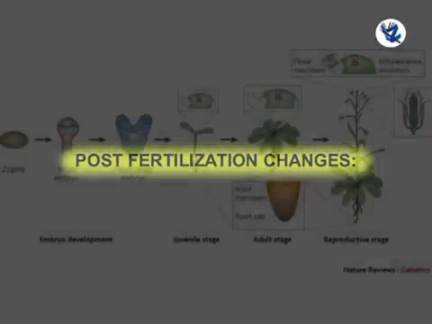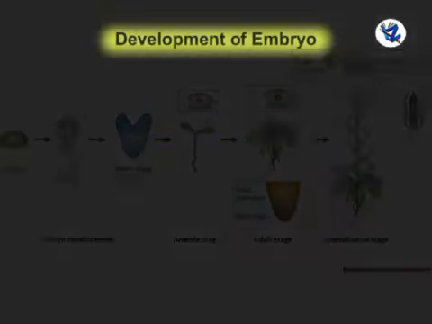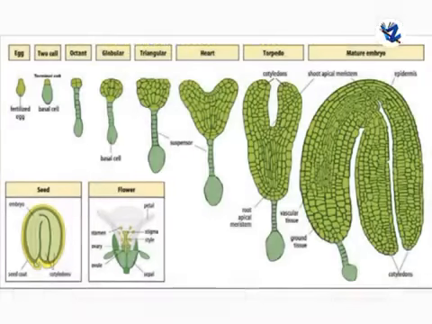Now, post-fertilization changes. The post-fertilization events include development of embryo and endosperm, and maturation of ovules into seeds and ovary into fruit. First, development of embryo. The zygote divides transversely to produce a two-celled proembryo. It consists of a large cell called the basal cell and a small cell called the terminal cell. The basal cell divides transversely to form a row of 7 to 10 cells called the suspensor.